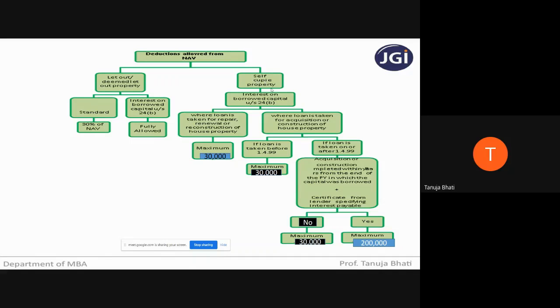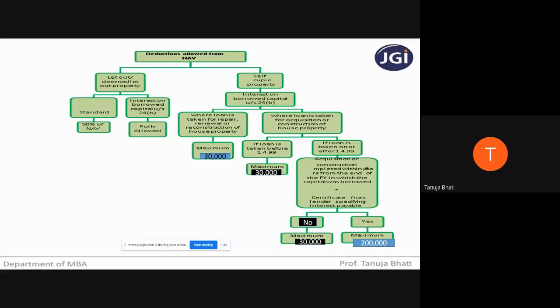Next, if it is a self-occupied property, interest on borrowed capital, what you have to see is where the loan is taken for repair, renewal, reconstruction of house property, the maximum ceiling will be 30,000. Now, when I say repair, renewal, reconstruction, it does not mean fresh construction. It does not mean fresh acquisition. It just means doing renovation to the house property. So if you're taking any loan for the renovation of house property, the maximum deduction you can claim is 30,000 if that property is a self-occupied property.